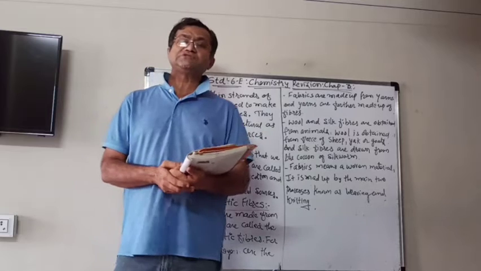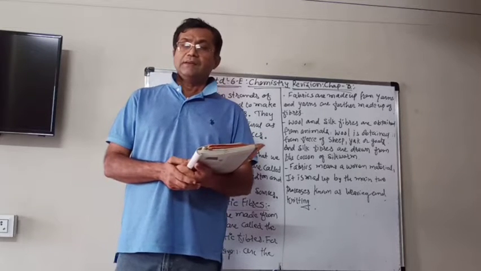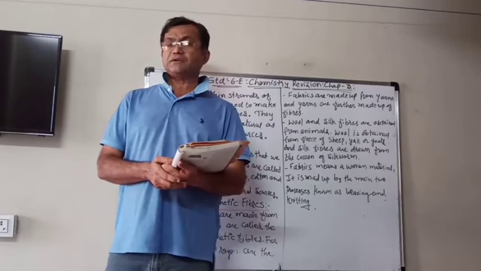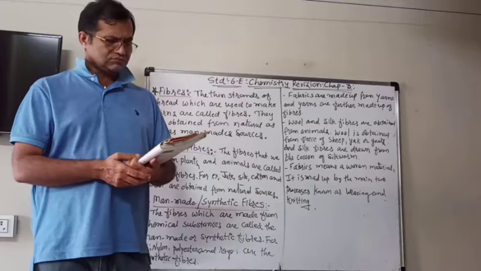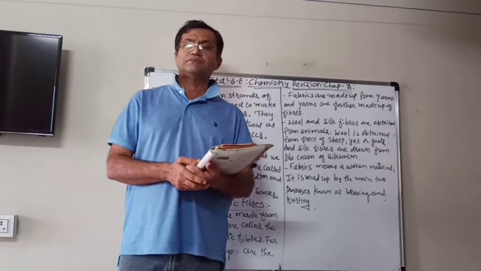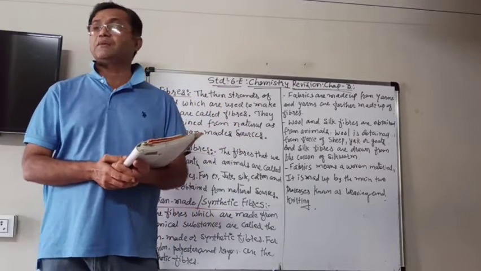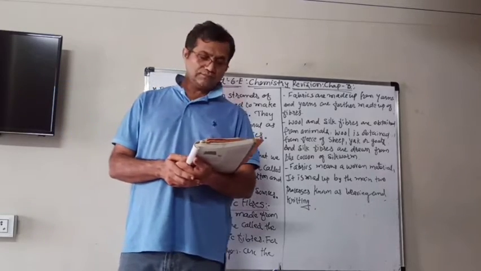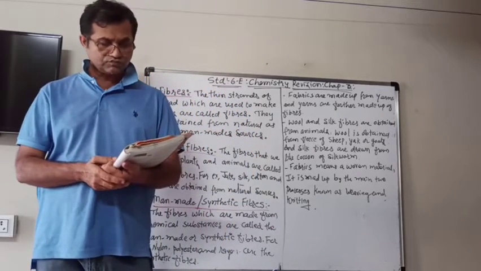They got confused about what they could buy. Then the shopkeeper explained to them that some are cotton fabrics, some are synthetic fabrics, some others are woolen or silk, etc.